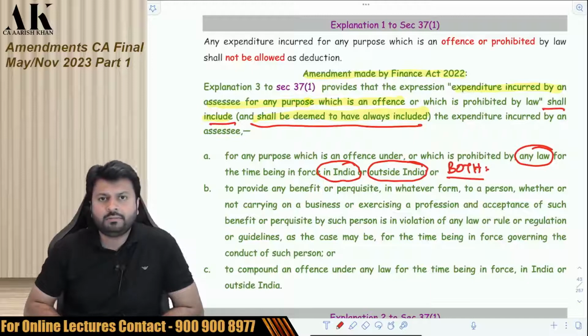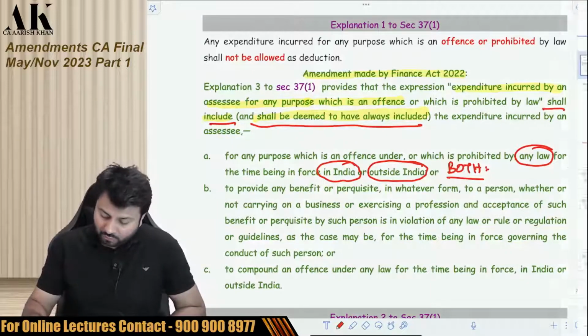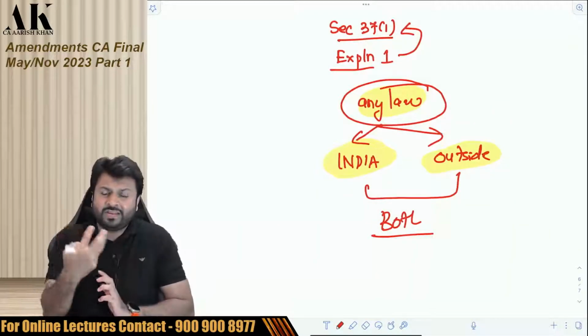So very important amendment for exam. Okay, be very careful about it. Okay, now the second amendment. What is the second amendment? I'll give you the background of each and every amendment so that you understand everything very precisely.